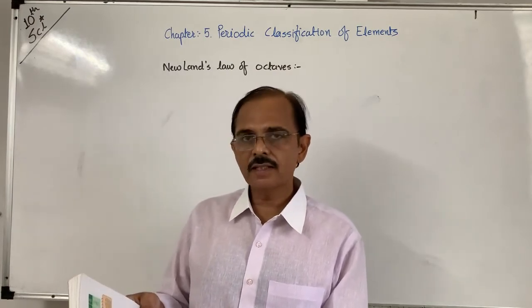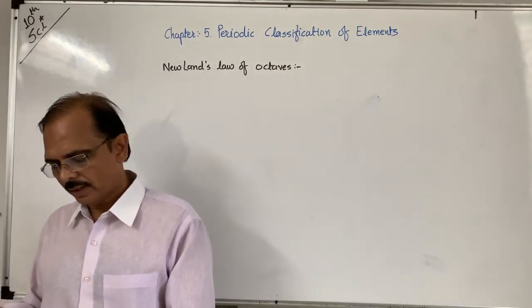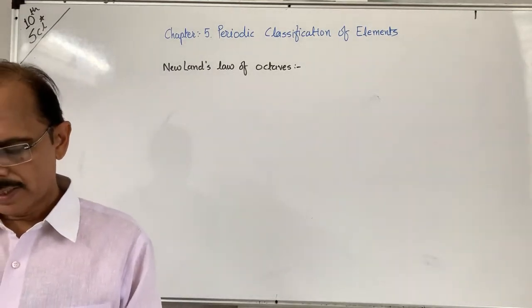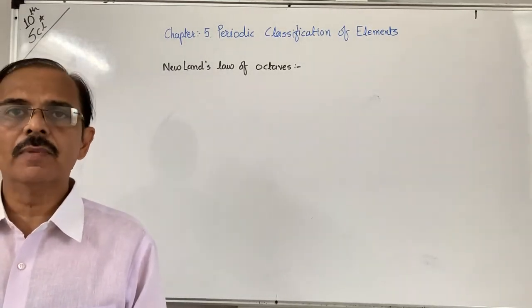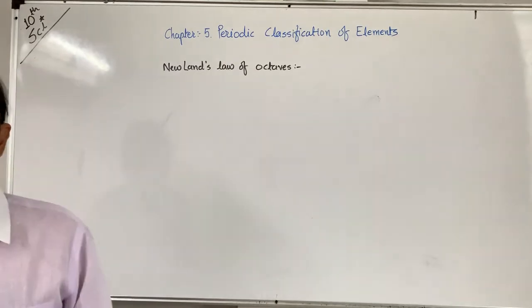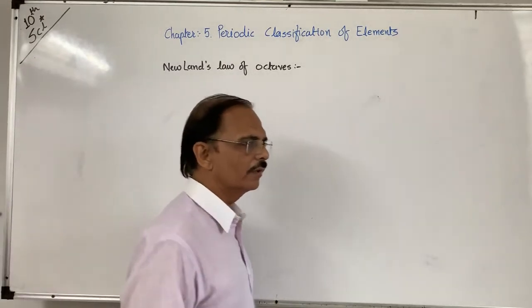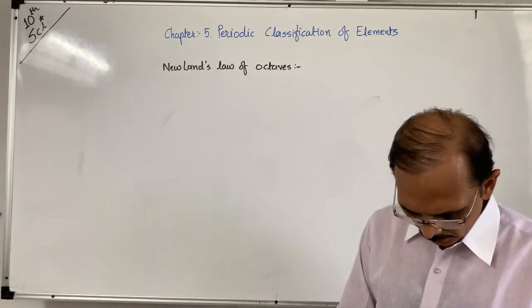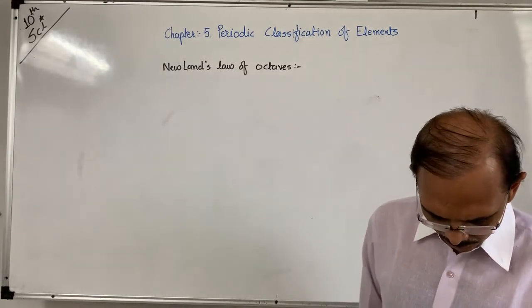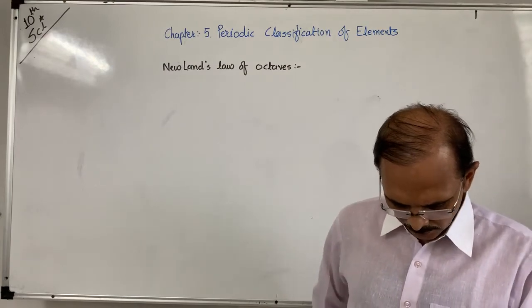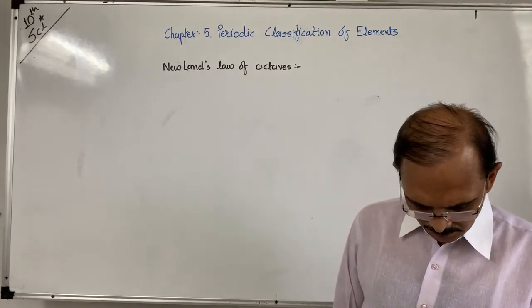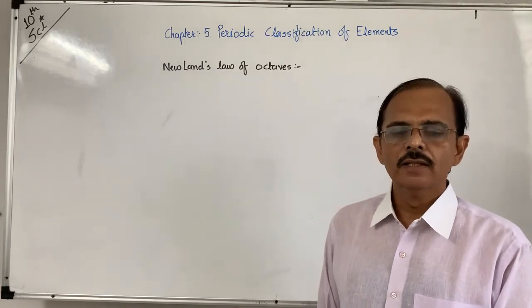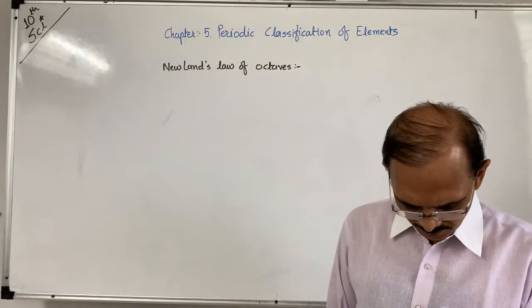In 1866, John Newlands, an English scientist, arranged the known elements in the order of increasing atomic masses. He started with the element having the lowest atomic mass, hydrogen, and ended at thorium, which was the 56th element. So at that time only 56 elements were known.